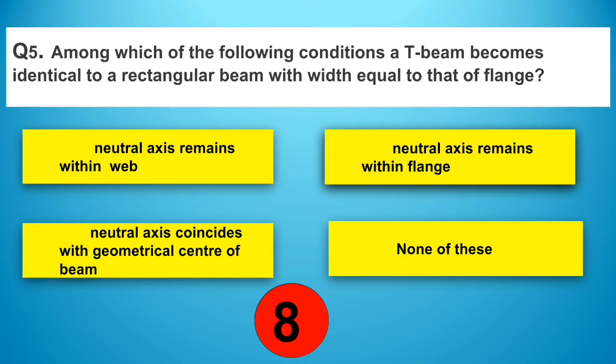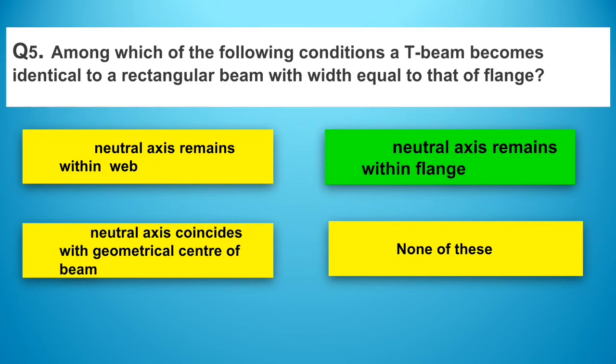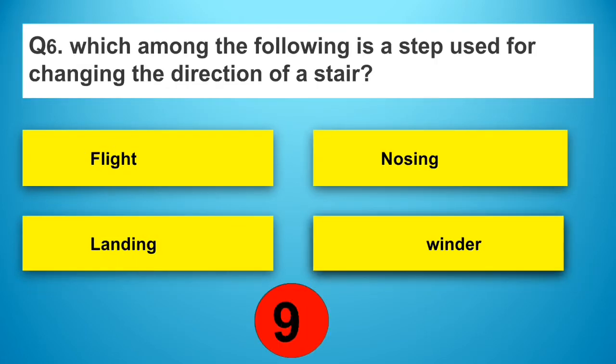Among which of the following conditions a T-beam becomes identical to a rectangular beam with the width equal to that of flange? Answer: option B, neutral axis remains within flange. Which among the following is a step used for changing the direction of a stair? Answer: option D, winder.